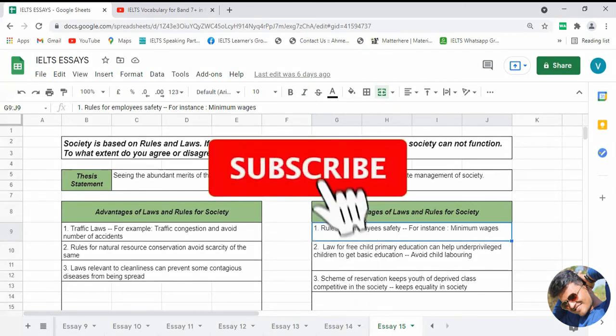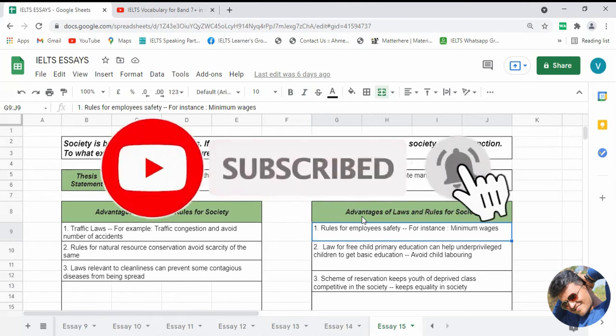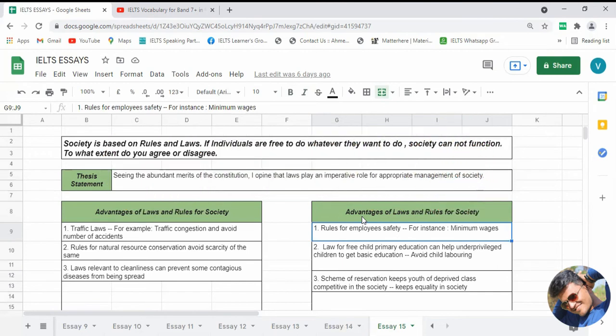It will decrease the inequality between the people living in the society. In that manner, these rules of providing minimum salary to all the employees working in a firm will help the society to run properly. That's why you can include that point as an advantage in your second paragraph. Now let's discuss another advantage for body paragraph number two.